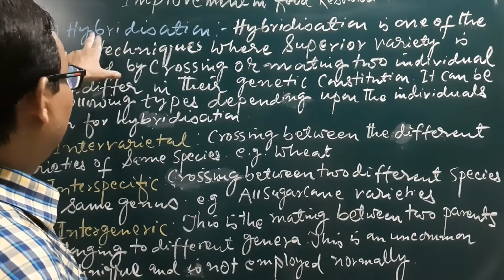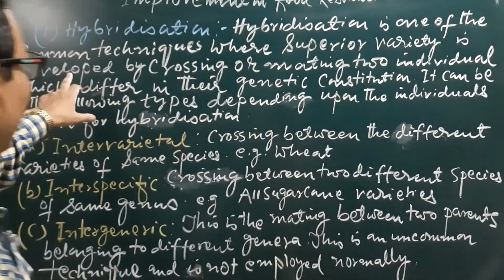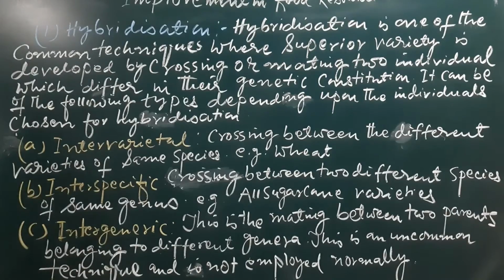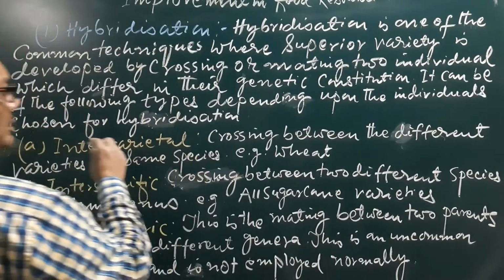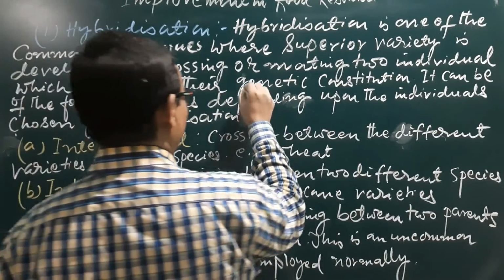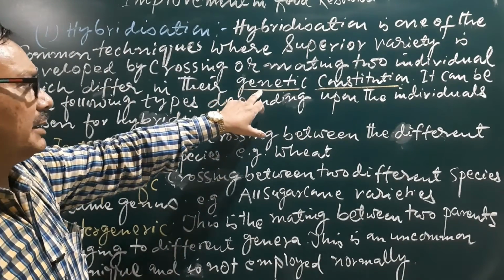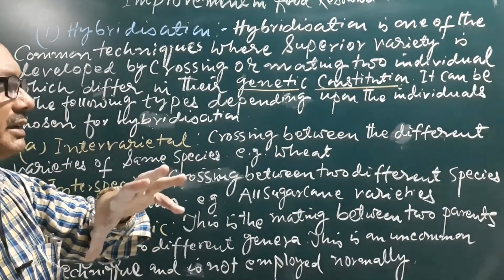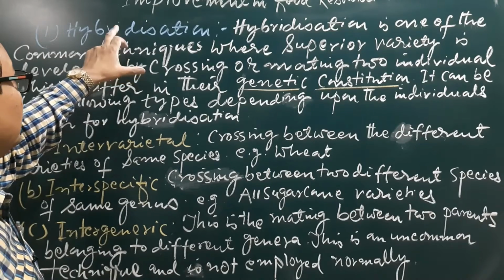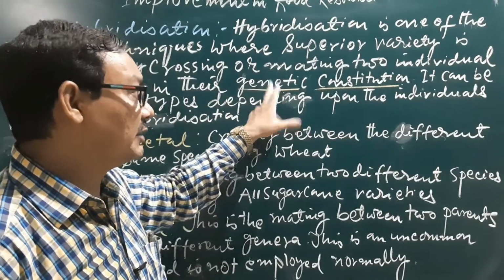Look here, the first technique, hybridization. Hybridization is one of the common techniques where a superior variety is developed by crossing or mating between two individuals which differ in their genetic constitution. This is very important, as this will give a new variety, and the new variety resulting from hybridization is not genetically similar; they will differ.